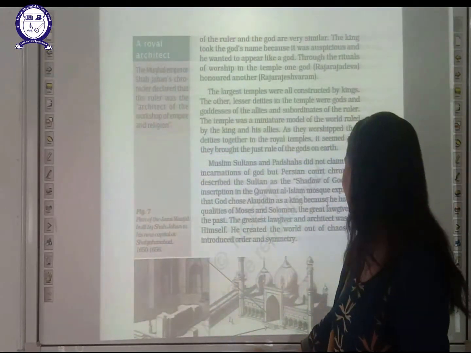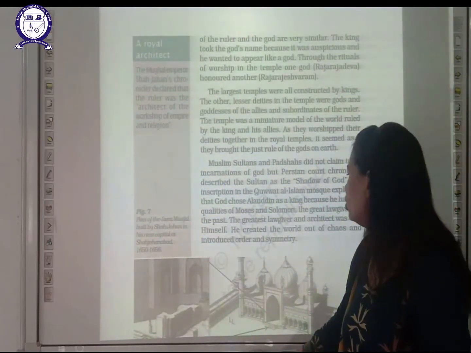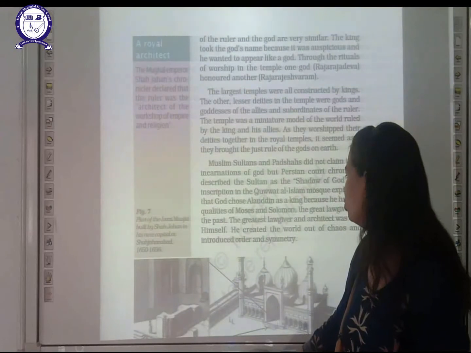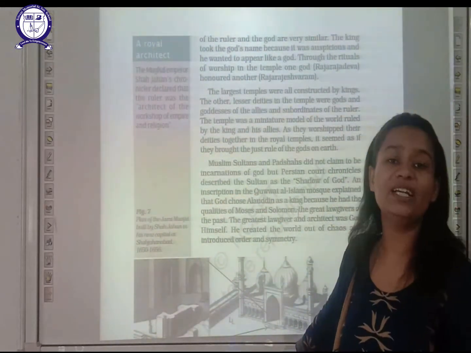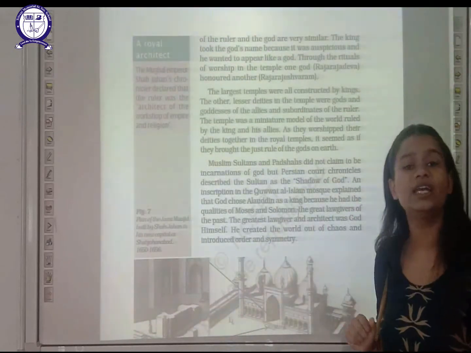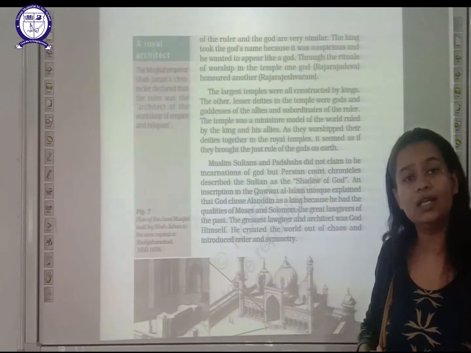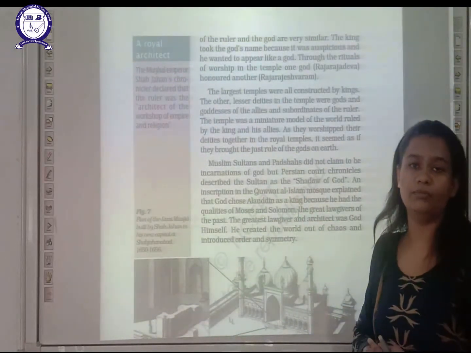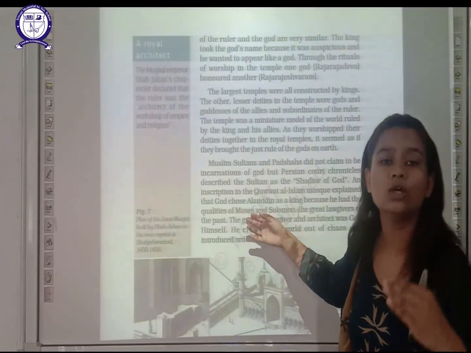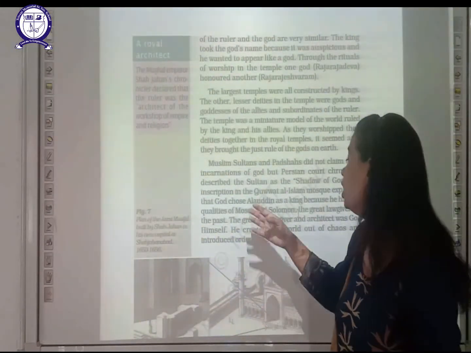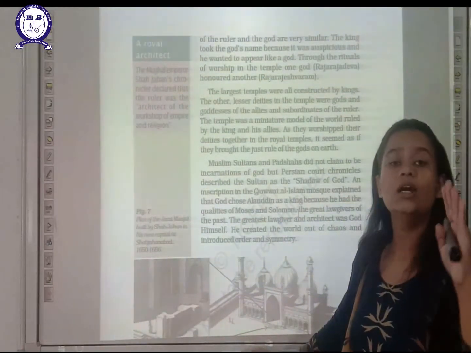It is written that God chose Alauddin as king because he had the qualities of Moses and Solomon. Moses and Solomon are their gods. Alauddin was their king, and they are saying that he was king because God chose him. Why did God choose him? Because he had all the qualities of their God, Moses and Solomon. And that is what is written on the walls.